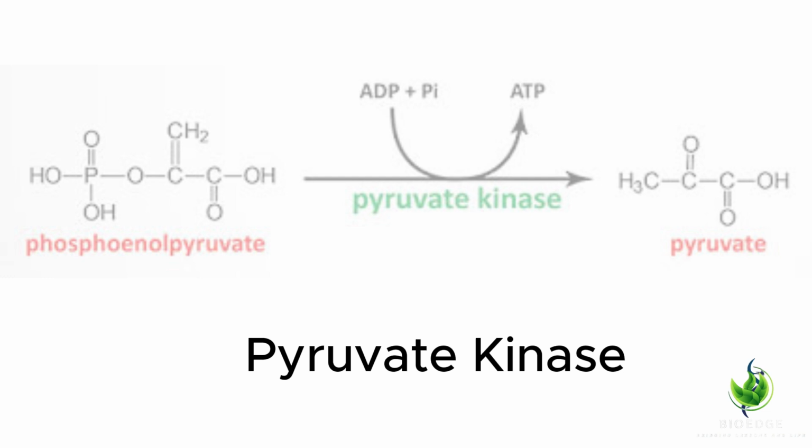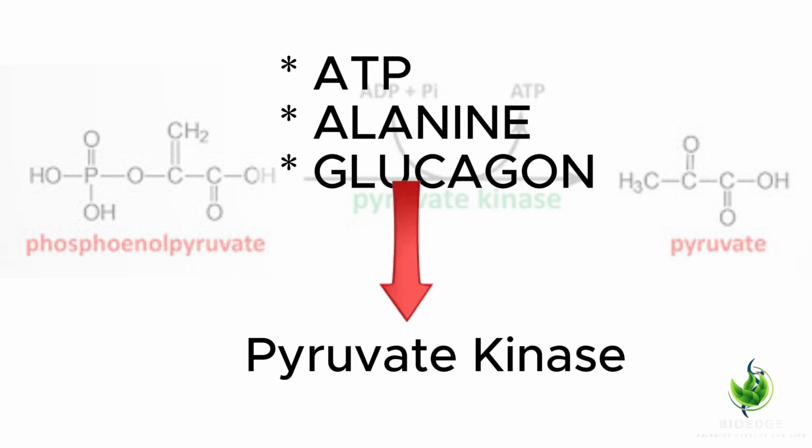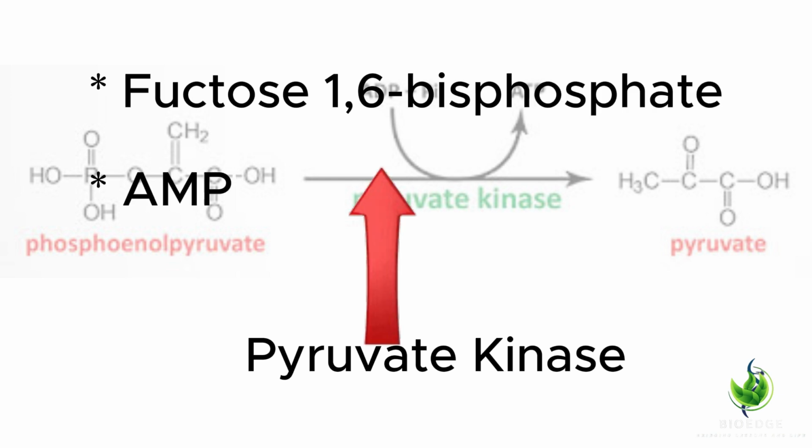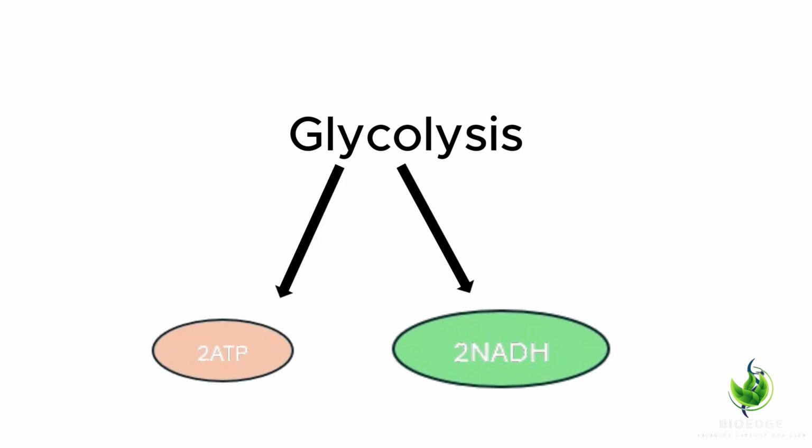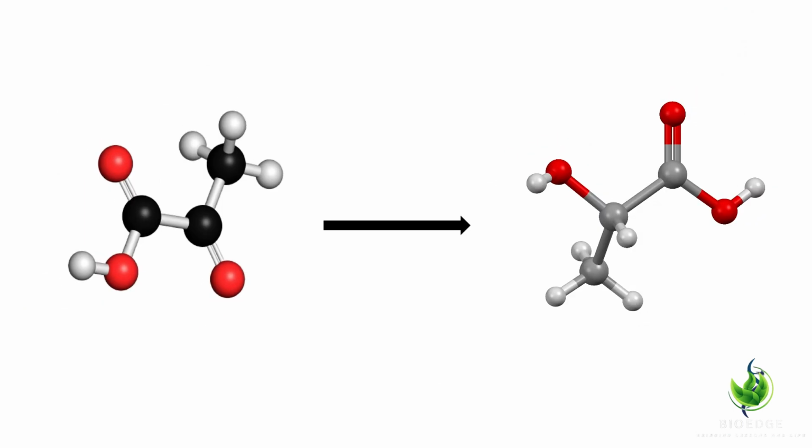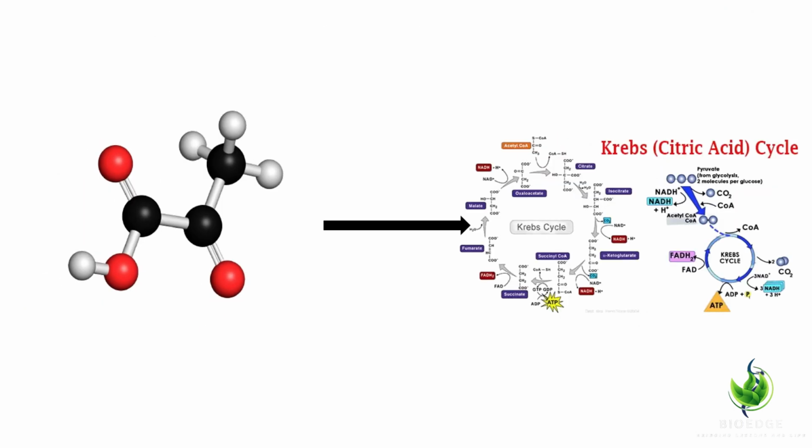Pyruvate kinase is allosterically inhibited by ATP, alanine and glucagon, and it is allosterically activated by fructose 1,6-bisphosphate and AMP. This full glycolysis yields 2 ATP and 2 NADH molecules per glucose molecule. The final product, pyruvate, can be reduced to lactate in anaerobic conditions or enter the citric acid cycle in aerobic conditions.